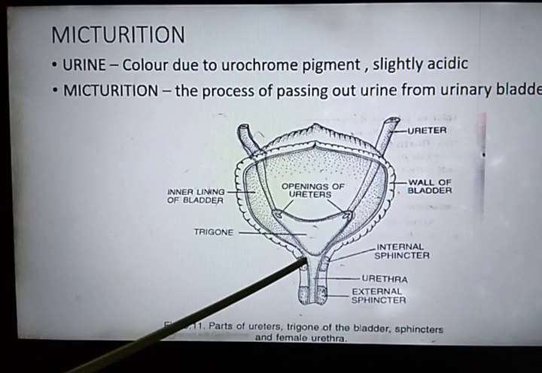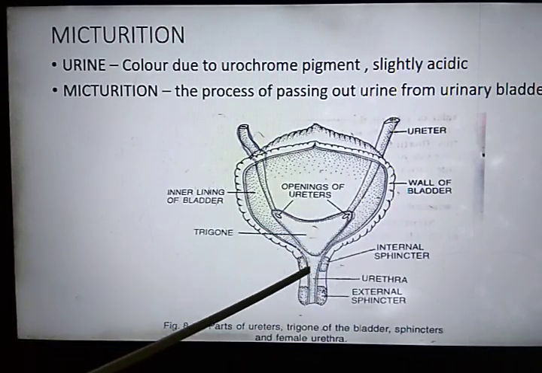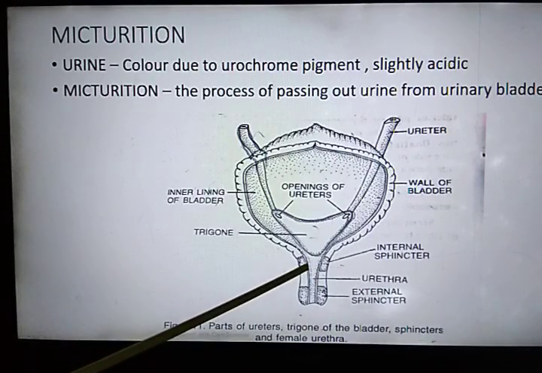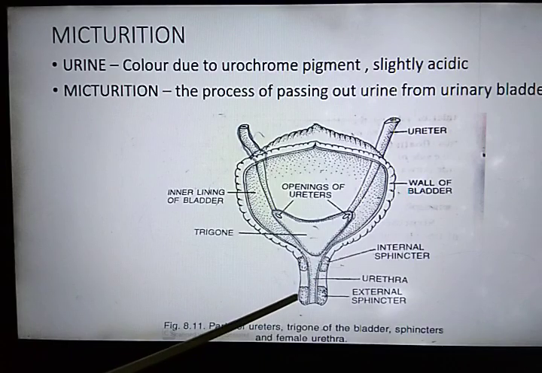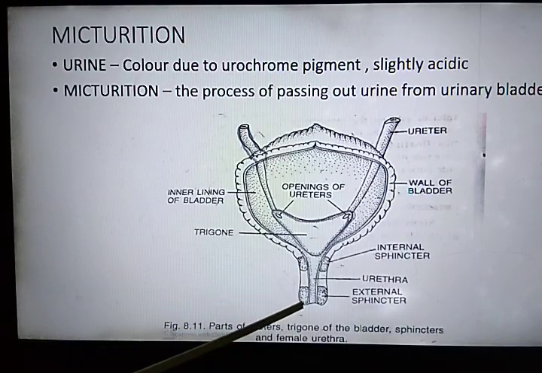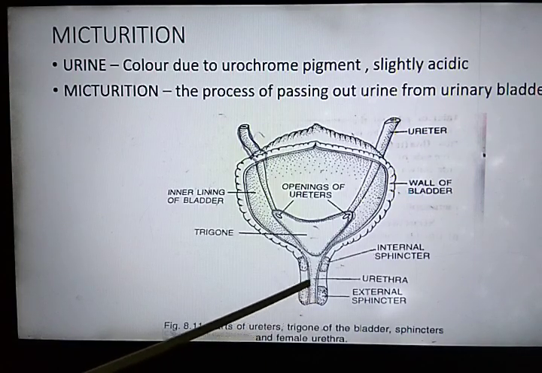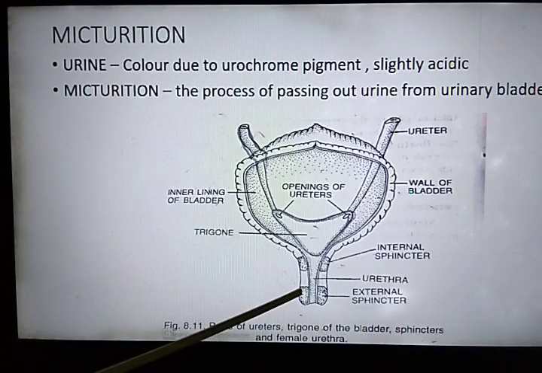Now, at the neck of the opening of the urinary bladder, two sphincters are present. The inner one is known as the internal sphincter and the external one is known as the external sphincter. The internal sphincter is made up of smooth muscles, whereas the external sphincter is made up of striated muscles. Do you remember about smooth muscles and striated muscles? You have studied them in your class 9th.